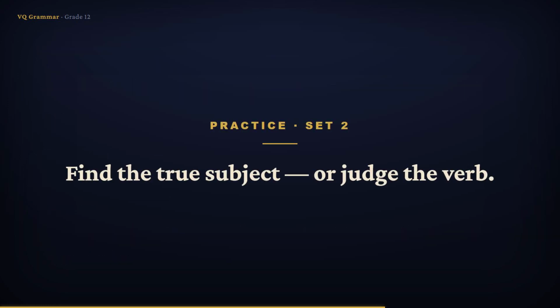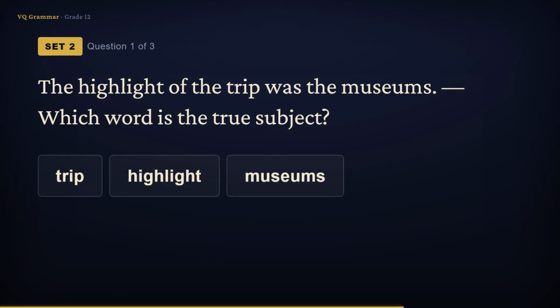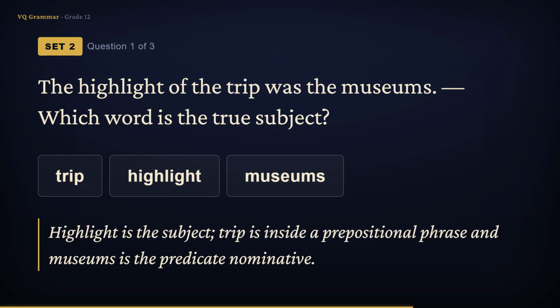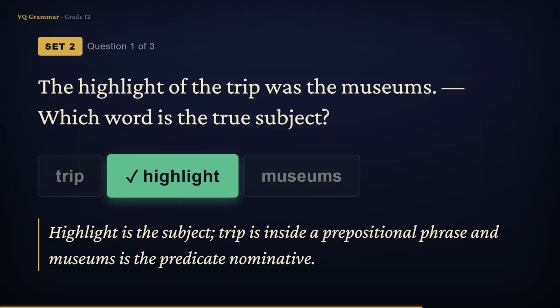In this second set, the job shifts a little. I'll show you a sentence and you'll pinpoint the true subject, the noun the verb must obey, or judge whether the verb is already correct. Pause and decide before I explain. In this sentence, the highlight of the trip was the museums. Which word is the true subject the verb must obey? It isn't trip. That's tucked inside the phrase of the trip. And it isn't museums. That's the predicate nominative after the verb. The subject is the highlight, singular, which is exactly why the verb is the singular was.